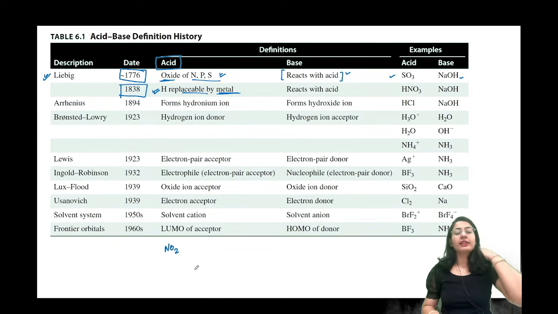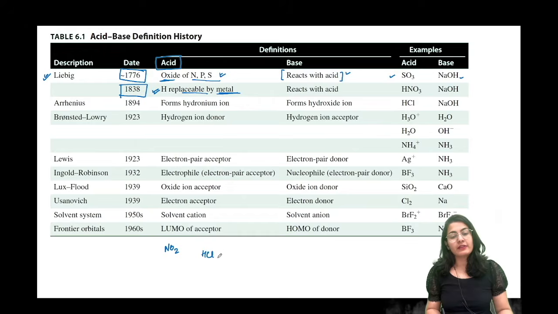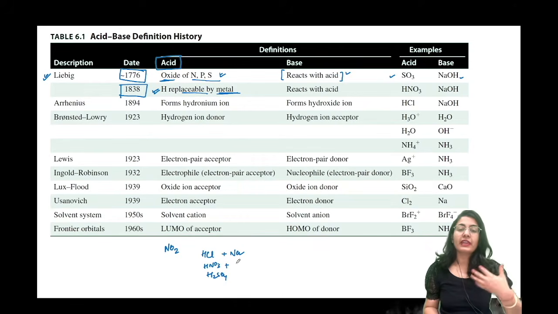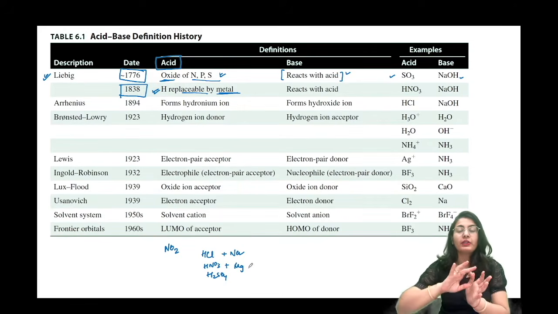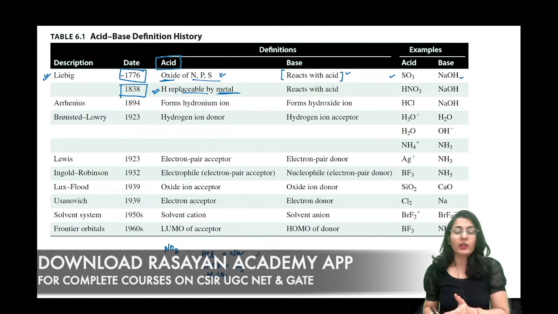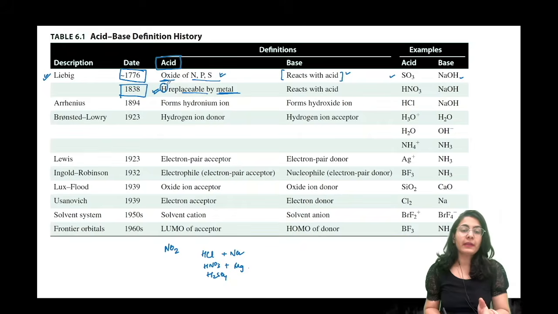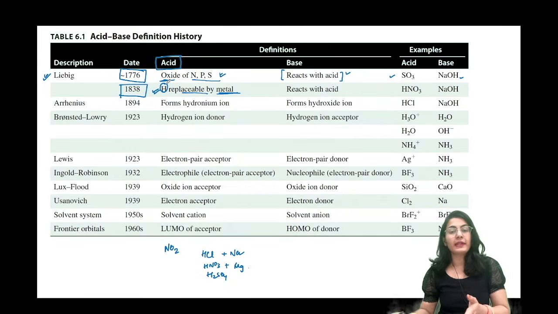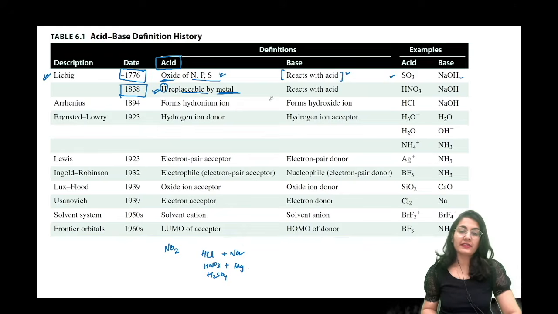So whenever there is an acid, for example HCl, or for example HNO3, or for example H2SO4, these kind of molecules, they can replace when they react with sodium, or when they, let's say, react with any metal like magnesium, they are going to replace the proton, and in turn they are going to give the metal salt. So any hydrogen replaceable by metal, that is going to give you the acid. Or base, वही definition है, something that reacts with the acid and neutralizes it is the base.